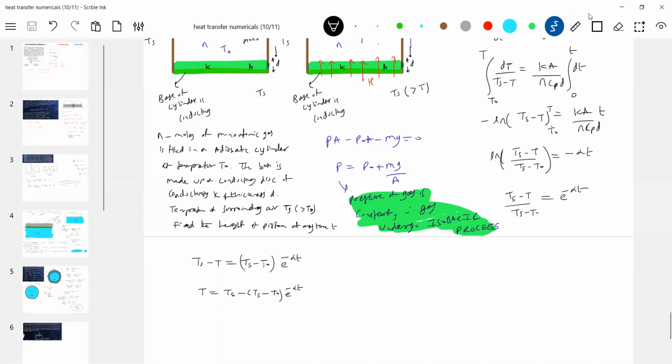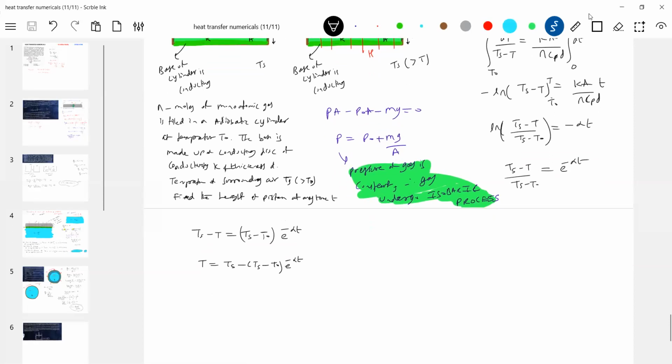Okay, but he's asking H, no? So shall we go for the isobaric process? What is the isobaric process? V naught by T naught, or V by T should be equal to V naught by T naught. So this should be A H by T equal to A H naught by T naught. So what is H equal to?